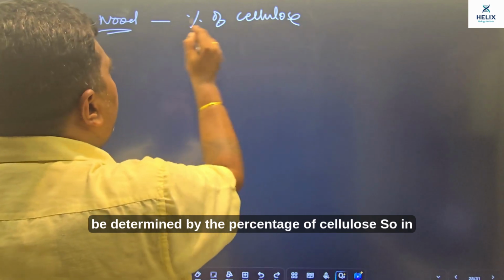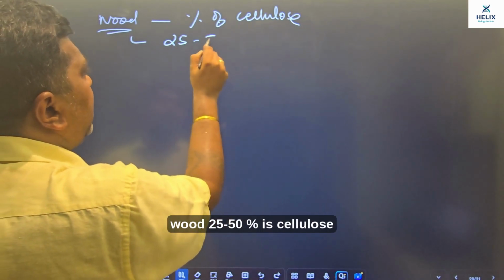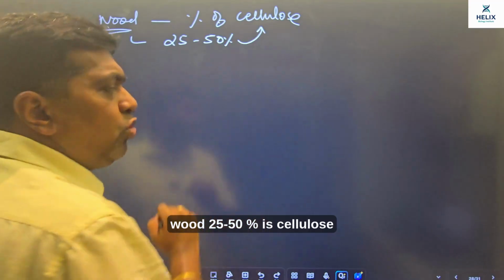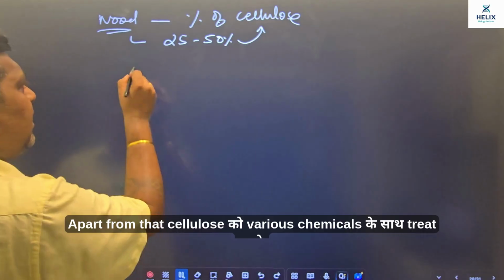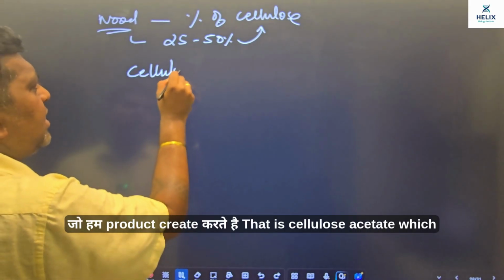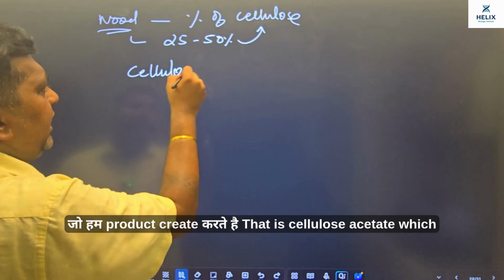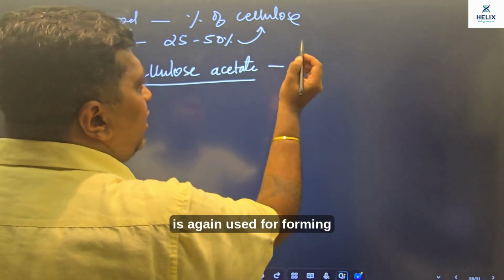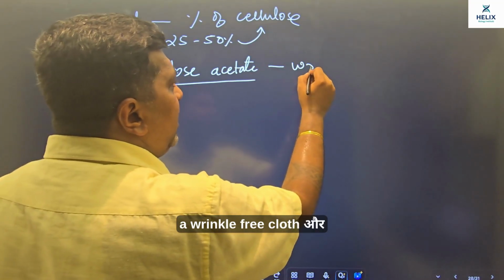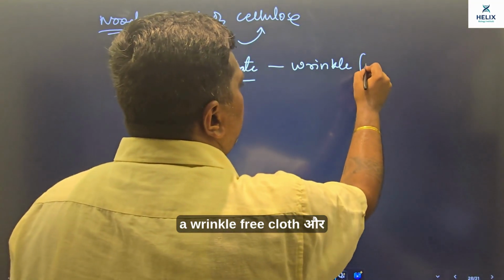Okay, so in wood 25 to 50% is cellulose. Apart from that, cellulose को various chemicals के साथ treat करके जो हम product create करते हैं, that is cellulose acetate, which is again used for forming wrinkle-free cloth.